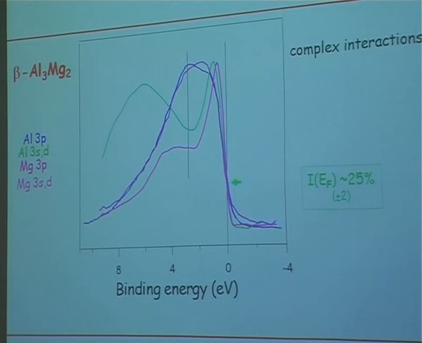So for all these reasons, what we propose is that there is in this particular compound a kind of self-hybridization which localizes the aluminum and magnesium states, the character of the aluminum and magnesium states close to the Fermi level, and contributes to the stabilization of the compound. This is our hypothesis. Unfortunately, calculations are not available. I do not know if someday there will be. But in any case, this is my interpretation.